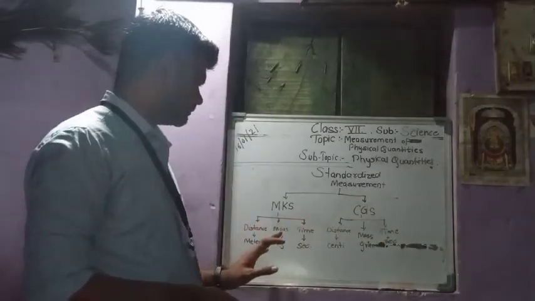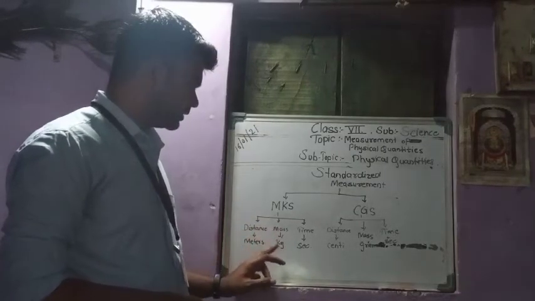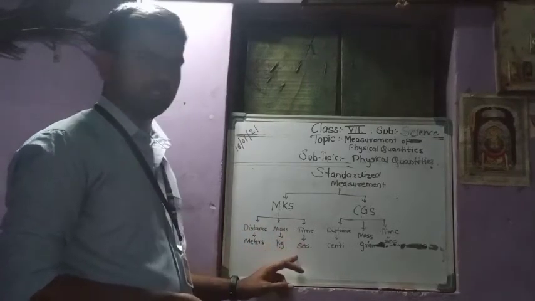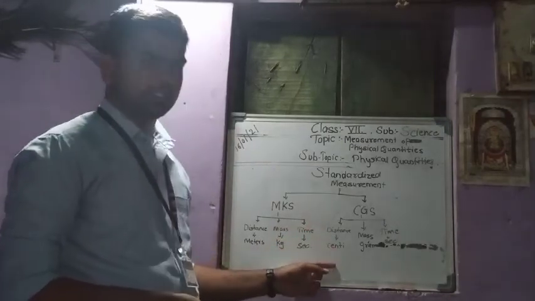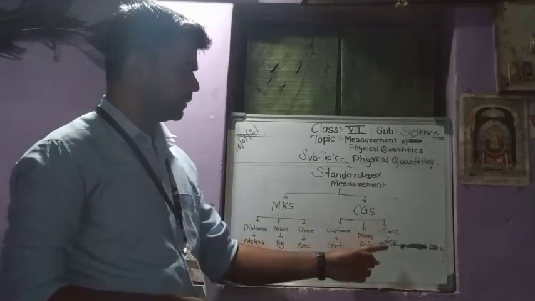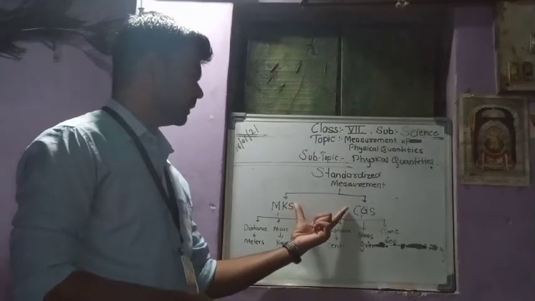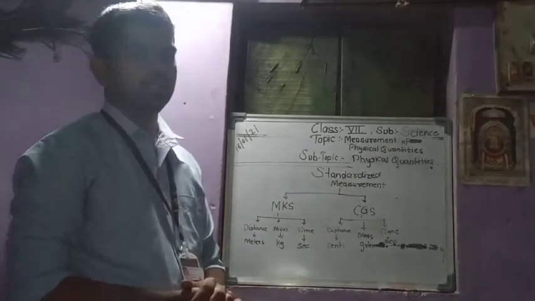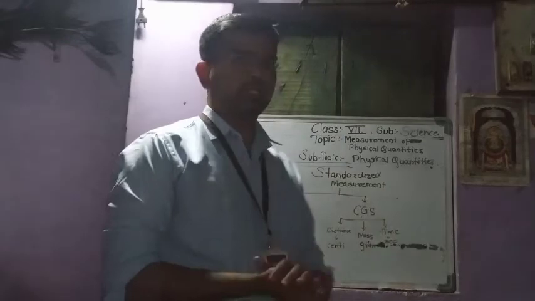In MKS, the distance is measured in meters, the mass is measured in kilograms, and time is measured in seconds. Same as in CGS, the distance is measured in centimeters, mass is measured in grams and time is measured in seconds. These are two important systems like SI units. So we can say from this topic that all the units are important to calculate the physical quantities.